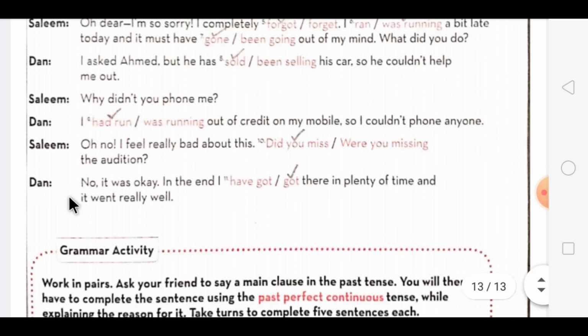Then Dan says, no, it was okay. In the end, I got there in plenty of time and it went really well. Here we are using the past tense form, the action was completed, that's why.